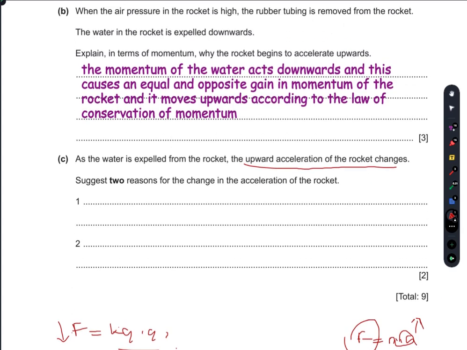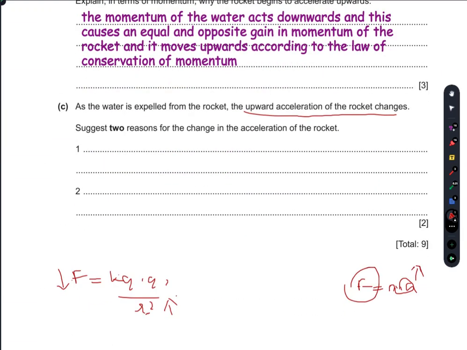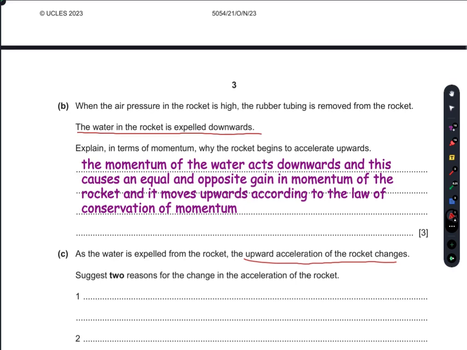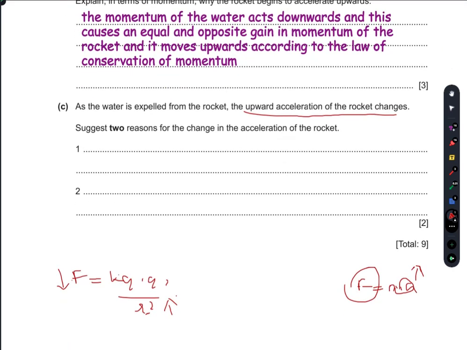The second one you can write is that as it moves upwards, the air resistance starts to act on it. So that can also be a reason why the acceleration of the rocket changes. The third one is that the water in the rocket is expelled downward. The water escapes from the rocket, and this causes a decrease in the mass of the water and rocket. So this can also cause a change in acceleration, but you have to write the best two.